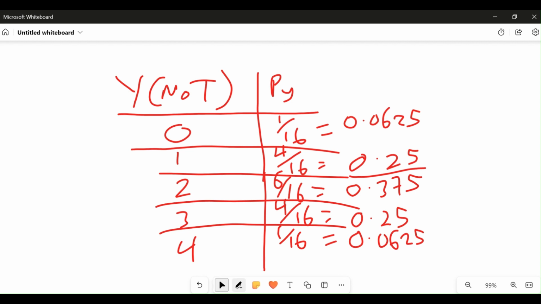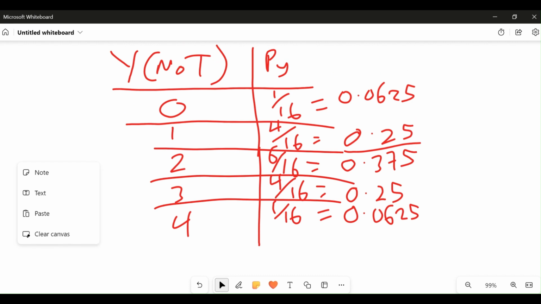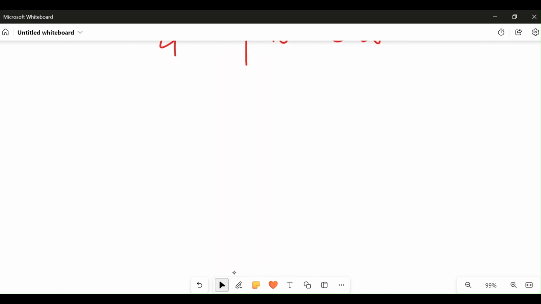So now from here, we can plot our probability distribution graph. This, as it stands here, is our probability distribution table. The probability will be on the y-axis, while the possible outcome will be on the x-axis.